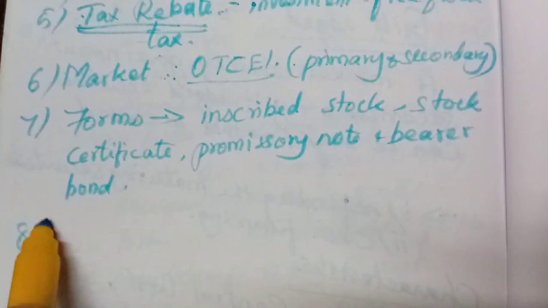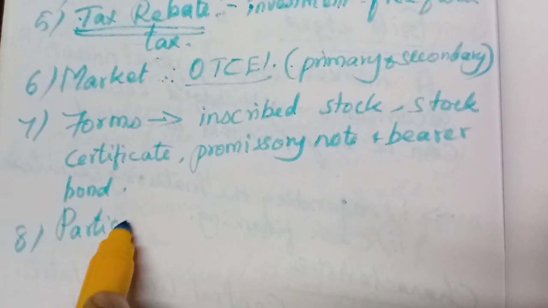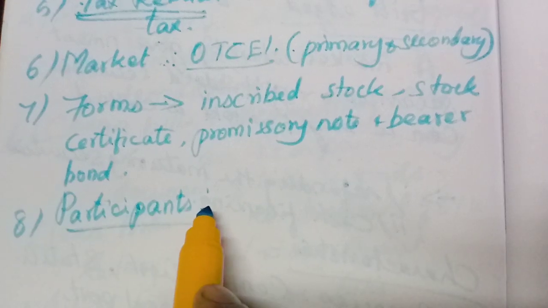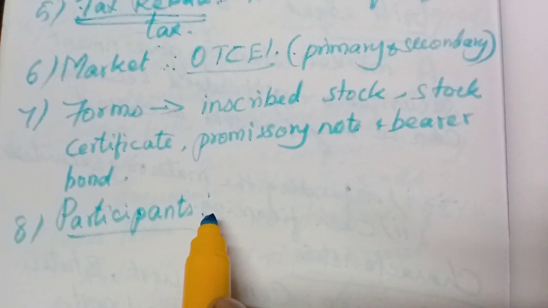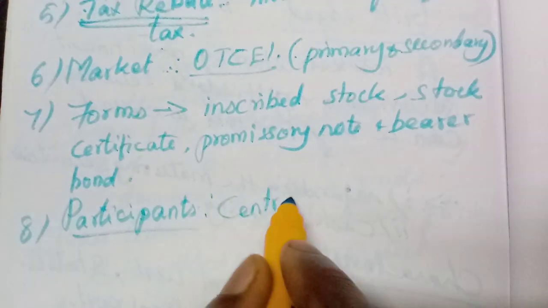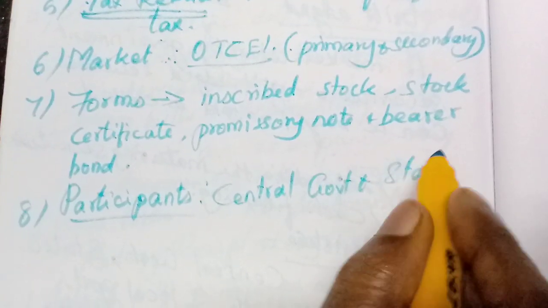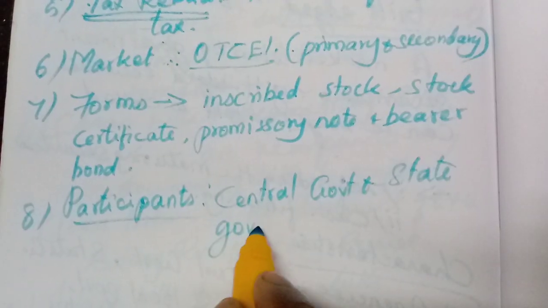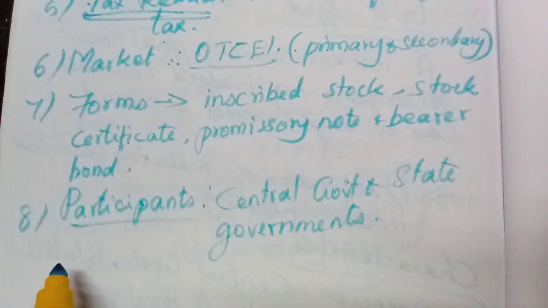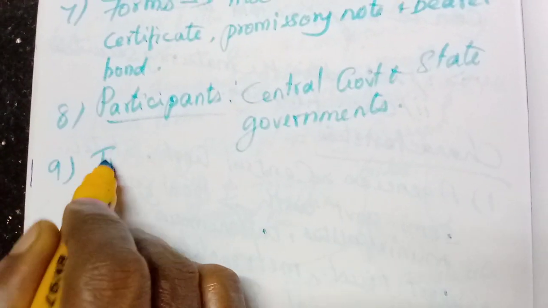Then the eighth point is participants. First we studied the agencies, isn't it? Here, who are all participating in this trade? Participants, especially the central government and state government. All state governments are the participants. Only one sentence will do. Don't write many things, okay?